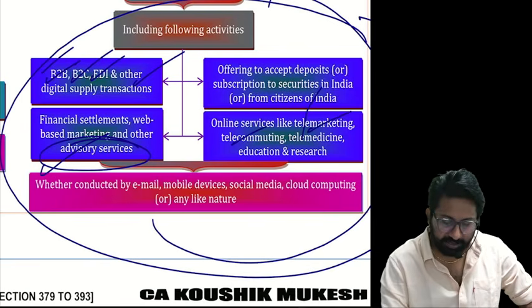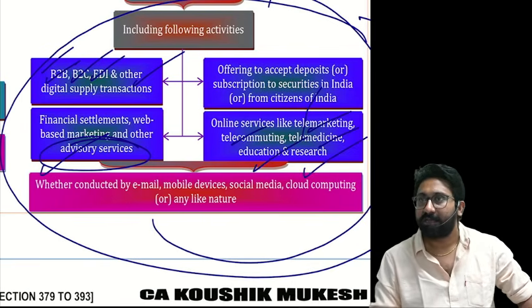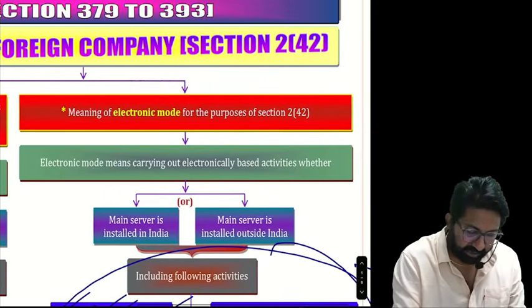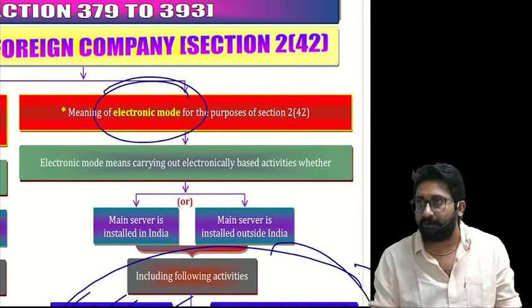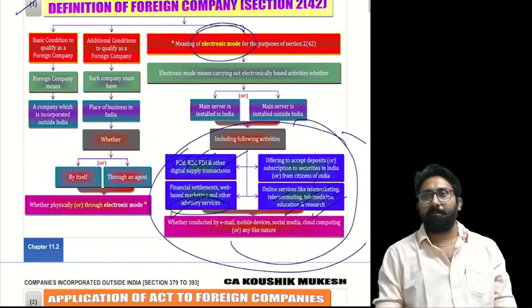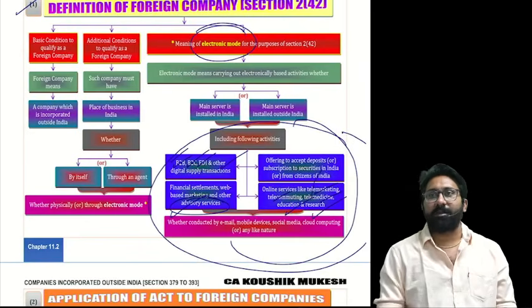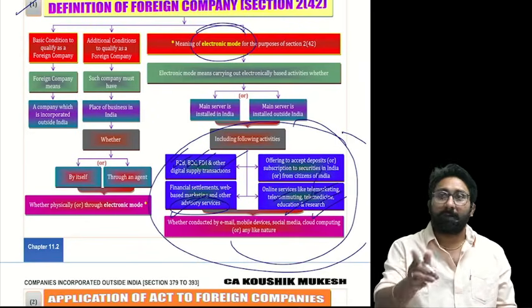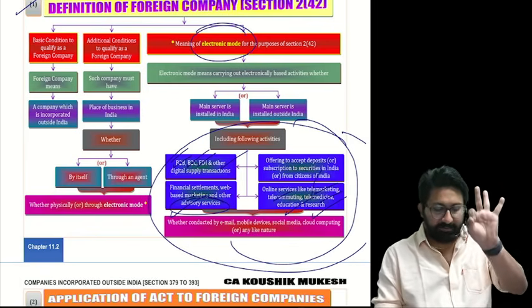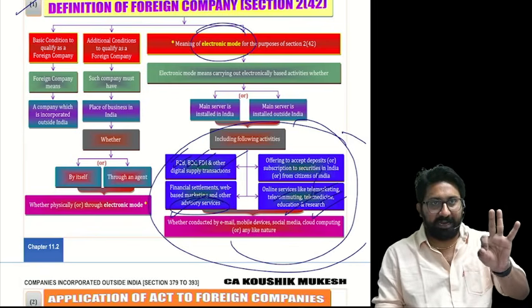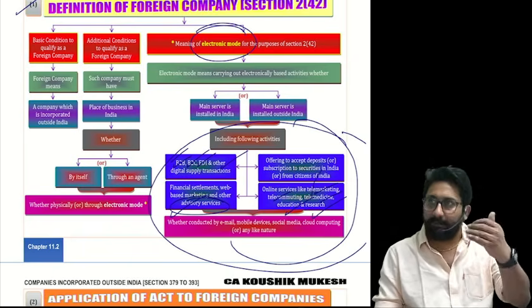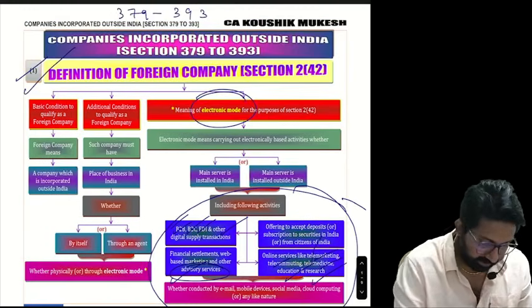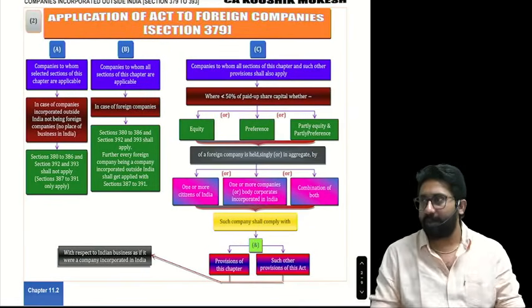Telemarketing, telecommuting, telemedicine, education and research. Listening? All these things will come under one category called electronic mode. Now tell me, what is a foreign company? A foreign company means a company incorporated outside with a place of business. That place of business can be of 4 types, number 1, physical or electronic, by itself or through agents. Everyone understood the concept? That's all. Take this definition as completed. Next.